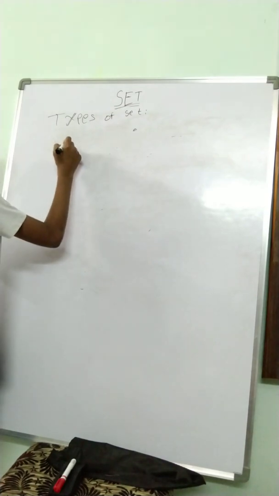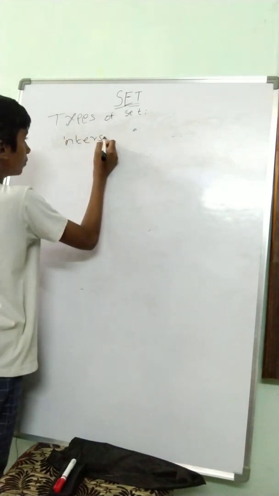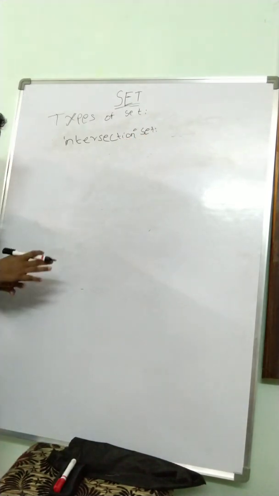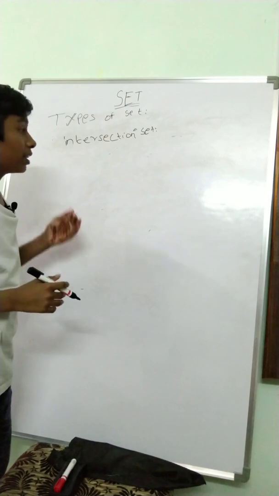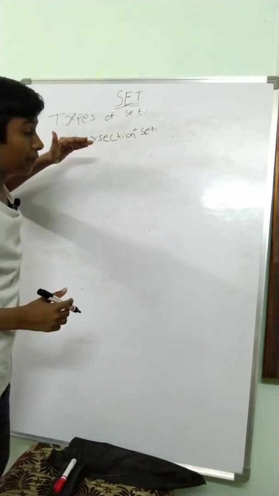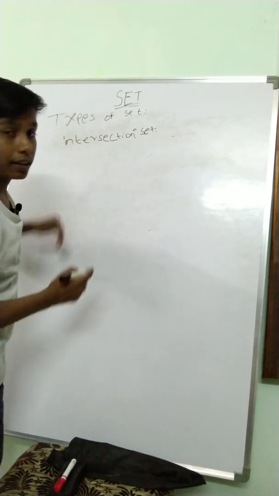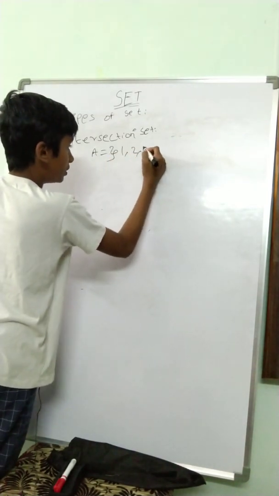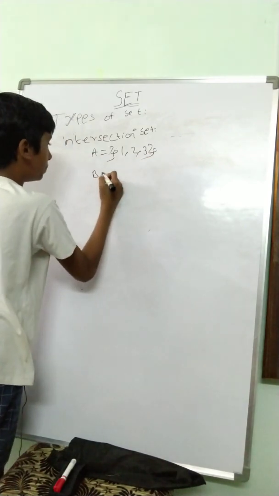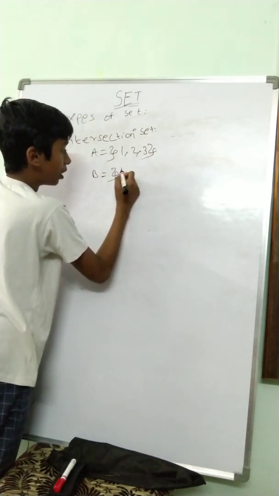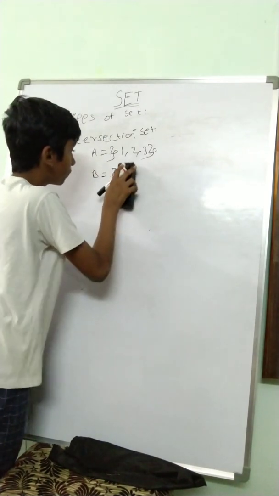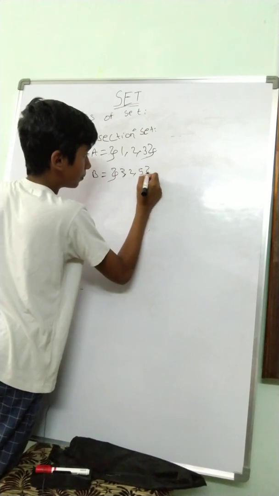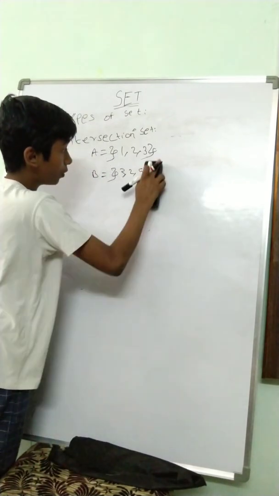So the intersection set is nothing but just the elements which are repeating in both the sets, the elements which are equal in set A and set B. So let's take set A which has 1, 2, 3, and we have set B which has 3, 2, 5. Okay, you can even take it more.